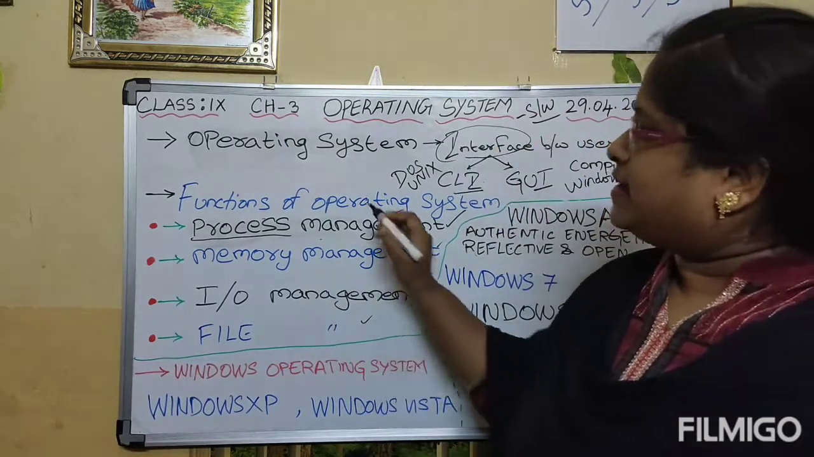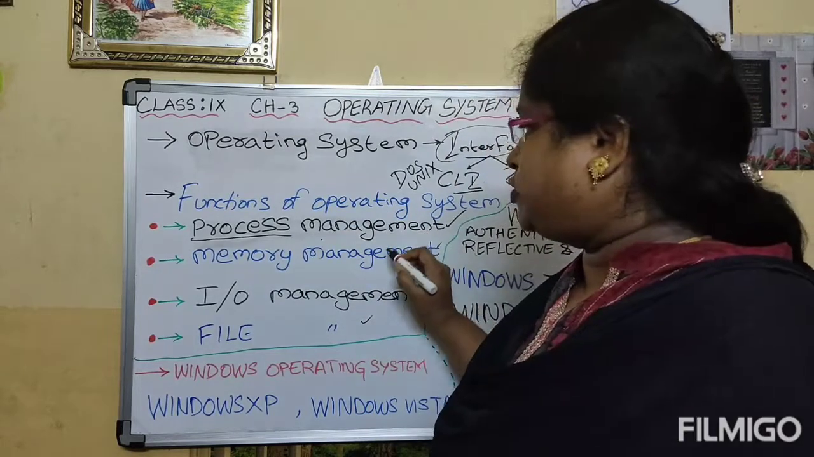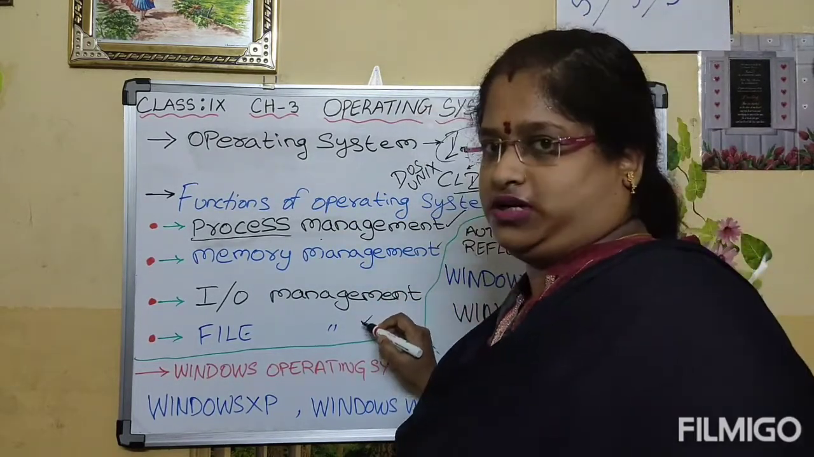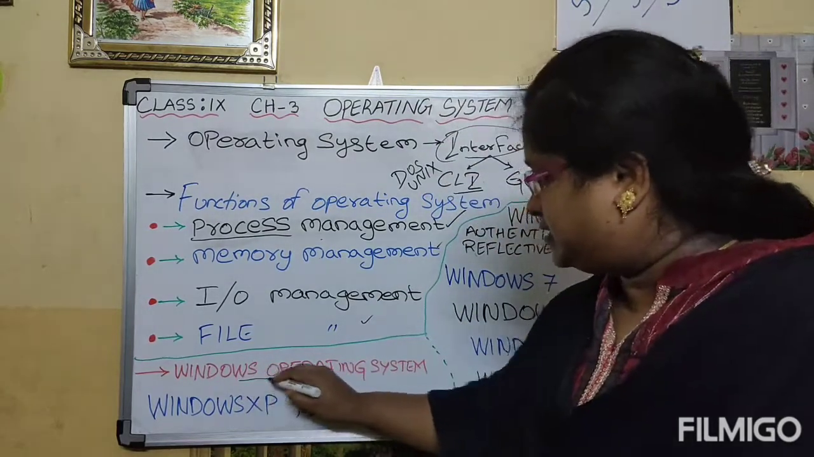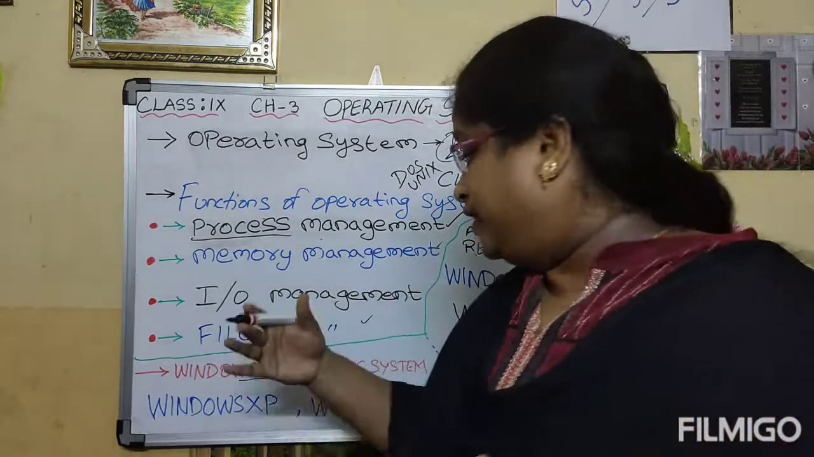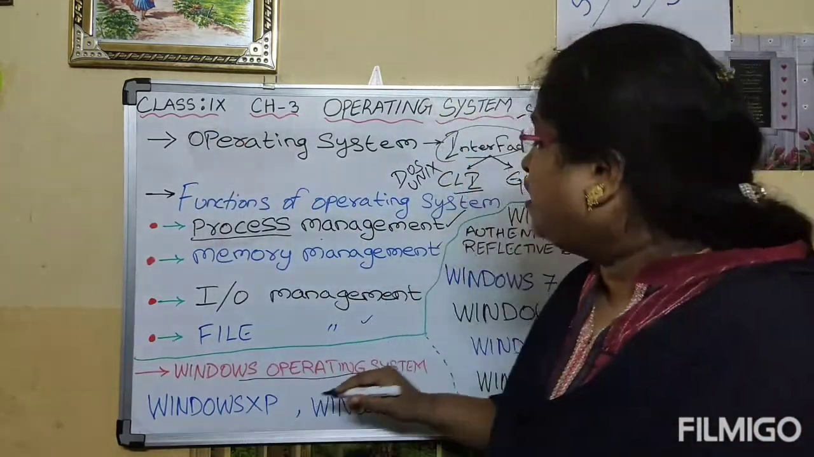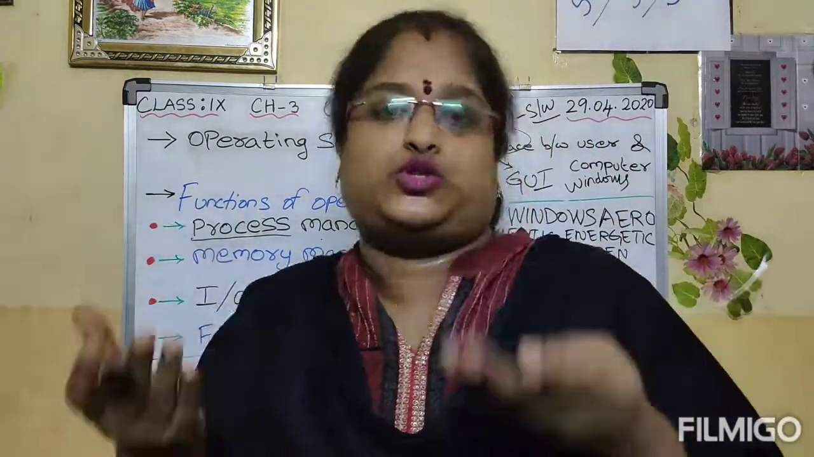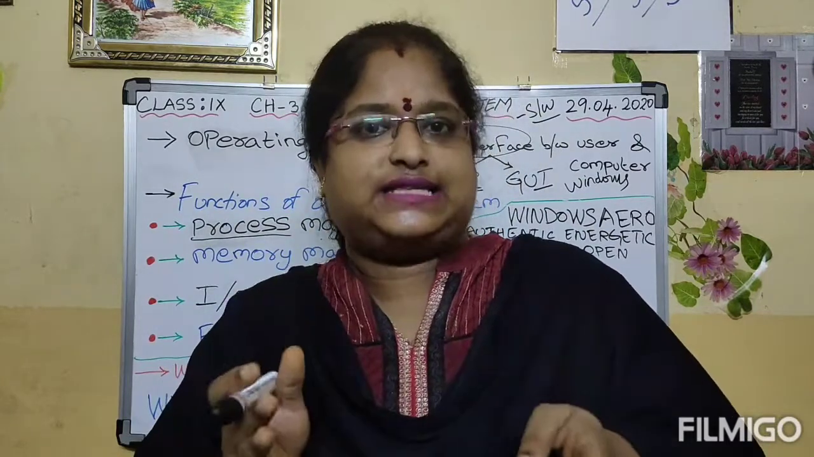So I hope you all understood the functions of operating system, that is process management, memory management, I/O management, and file management. Okay, fine. Now let us see about the Windows operating system. I hope you all are aware of Windows operating system and its different versions. Windows operating system is provided by Microsoft. Who is the owner of Microsoft, children? Bill Gates. Bill Gates is the owner of Microsoft, isn't it?